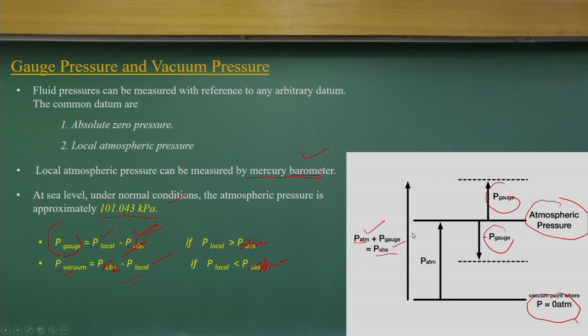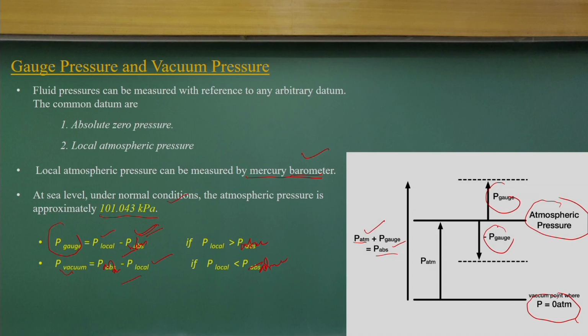There is nothing else where your datum is there, whether at the absolute levels or at the atmospheric level. Like many of the problems you solve, the fluids have a boundary at the atmospheric pressure level. So, at that time we can measure the pressure difference; the positive side we call the gauge pressure and the negative side we call vacuum or the suction pressure, which is below the atmospheric pressure.